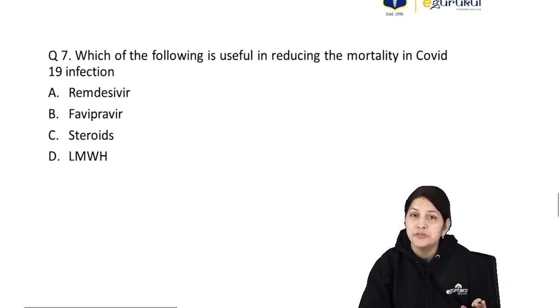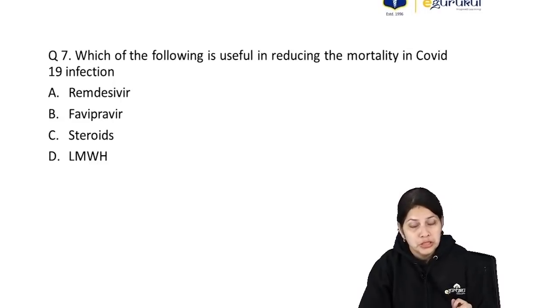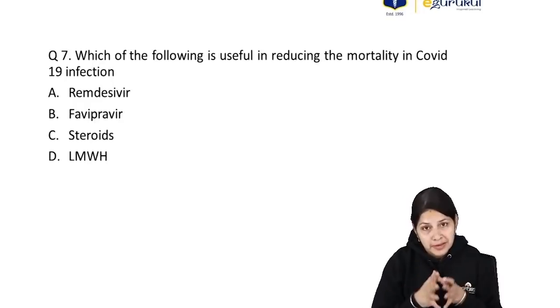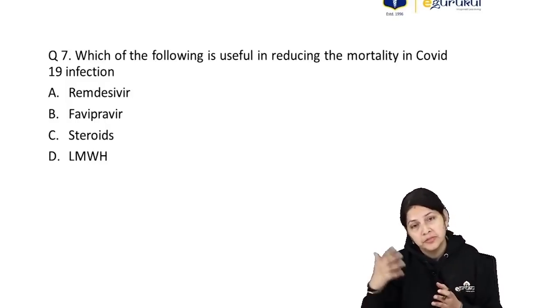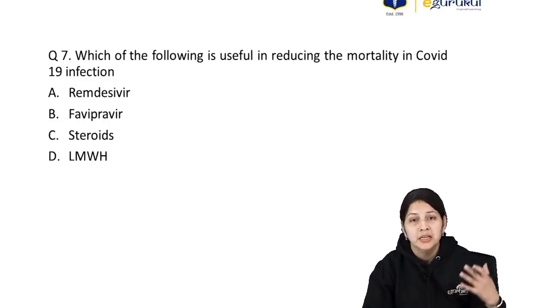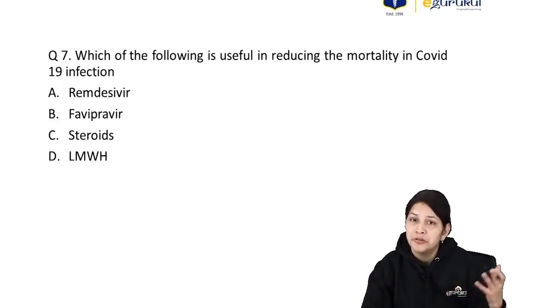Moving on to the next question, question number 7. Which of the following is useful in reducing the mortality in COVID-19 patients? As far as COVID-19 management is concerned, we know many drugs are there: antiviral drugs, anti-inflammatory drugs, and other drugs which are useful for symptomatic management, like antipyretic drugs, and drugs for managing the coagulation disorders.